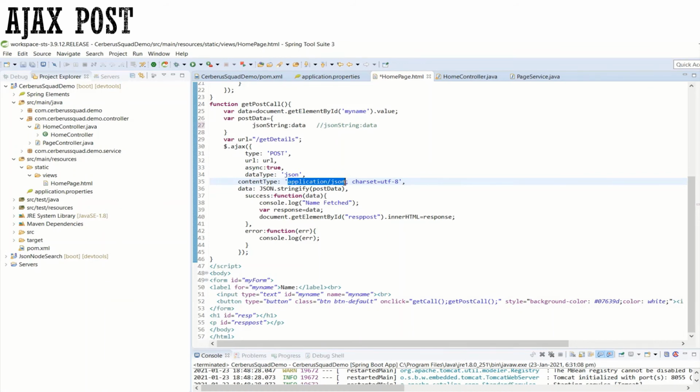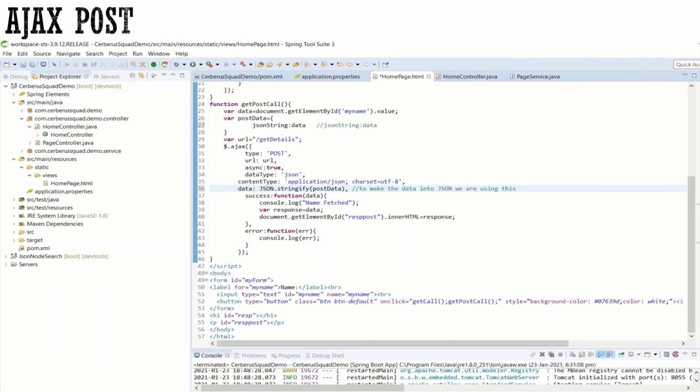To make it a JSON request, we are using this stringify. To make the data into JSON type, we are using JSON.stringify.